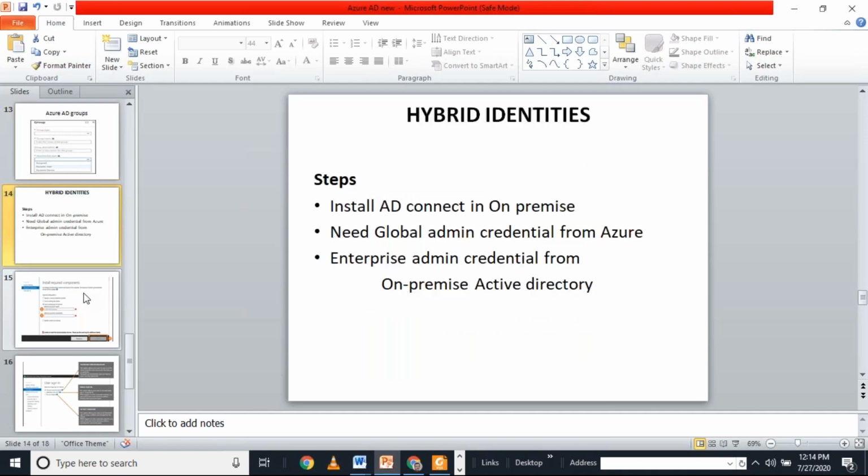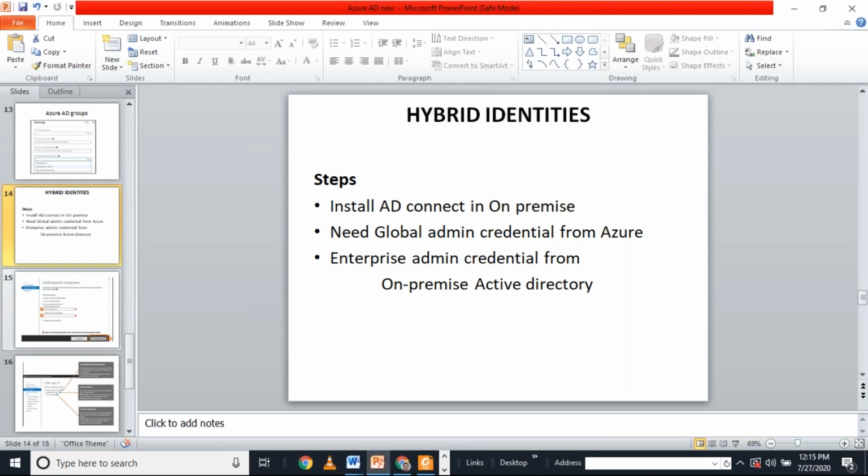Next is hybrid identity. Hybrid identity means we are synchronizing users from on-premise Active Directory to cloud Active Directory. The step for doing this is to download and install a client program called AD Connect. We can install that program on an on-premise server, either a domain controller or any other server which is part of the domain.